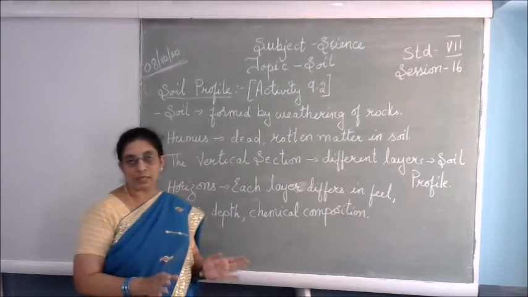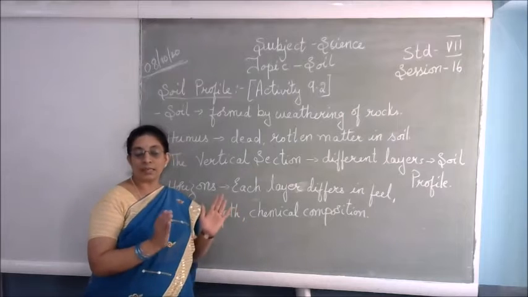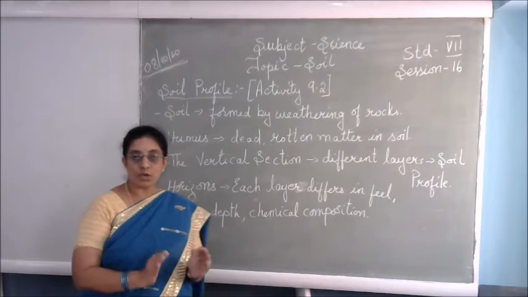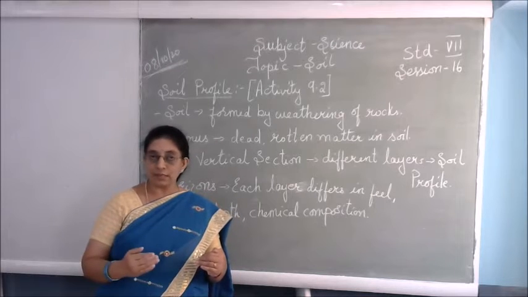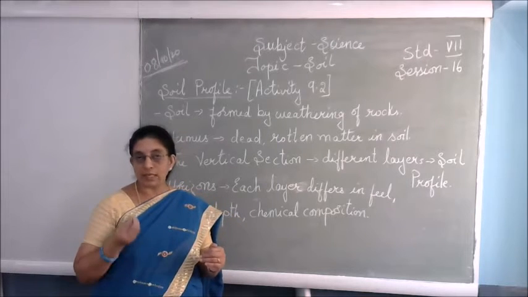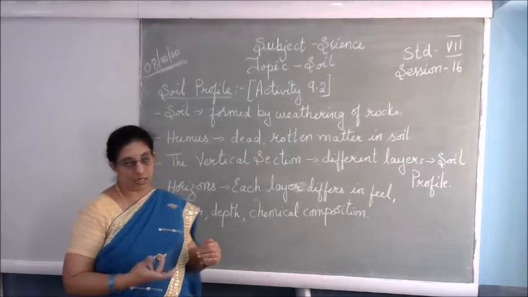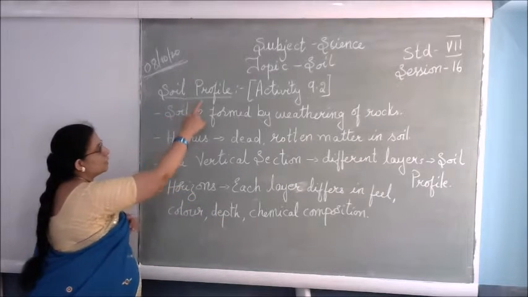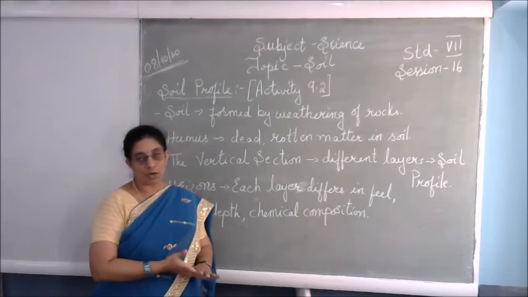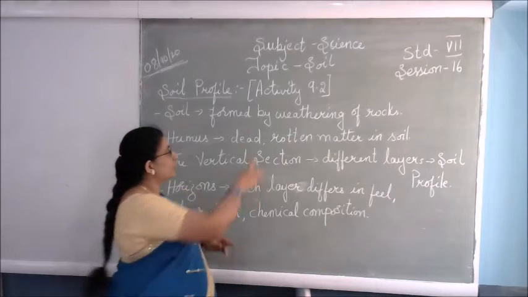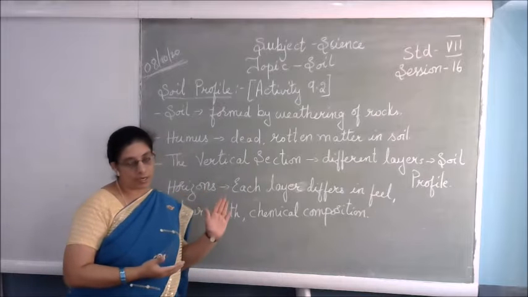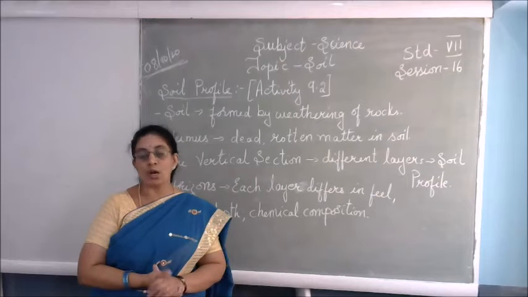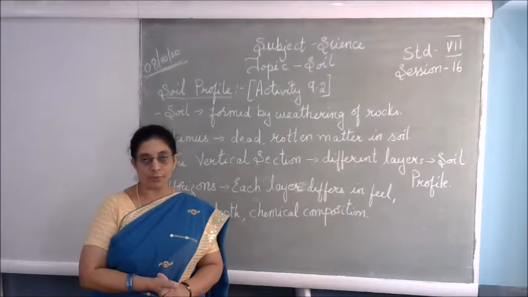Now next we'll see what the types of soil are, how the soil is differentiated by the color, by the feel, all that. First is the soil profile. It is called the soil profile. You can refer to activity 9.2. Over here, first you should know how the soil is formed.